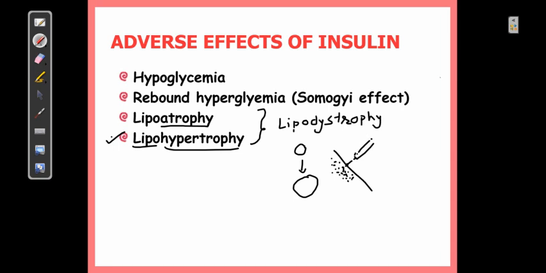In that case, if insulin is injected, there could be an immune response originated against that insulin, and that will lead to destruction or atrophy. Atrophy refers to reduction in the size, as compared to normal, it is smaller in size. 'A' actually refers to absence, but ultimately it is going to be destroyed. That's why it is called lipoatrophy.